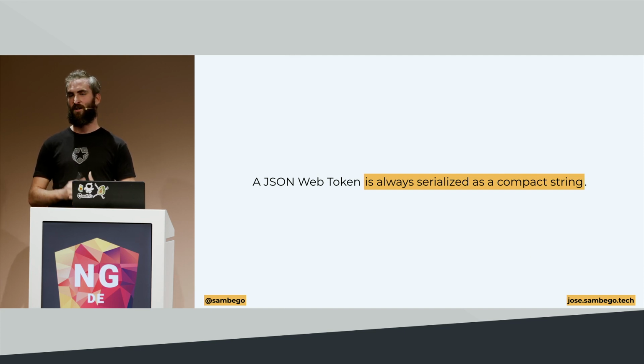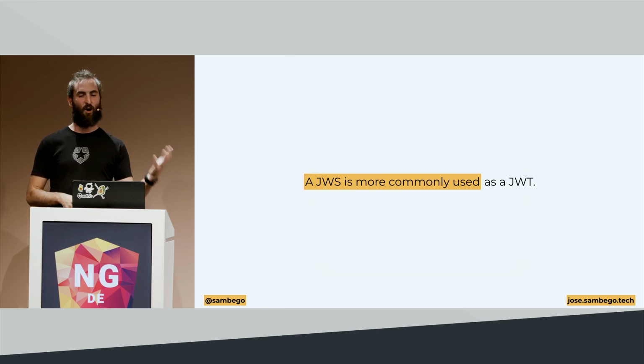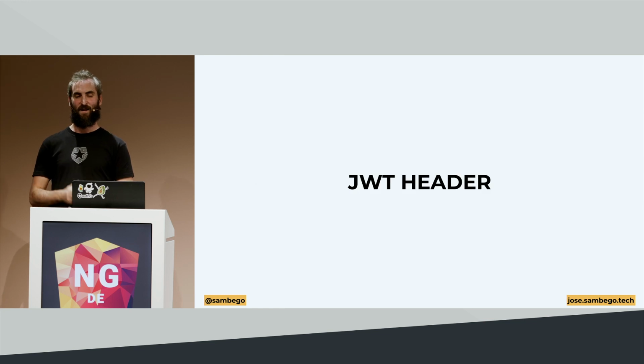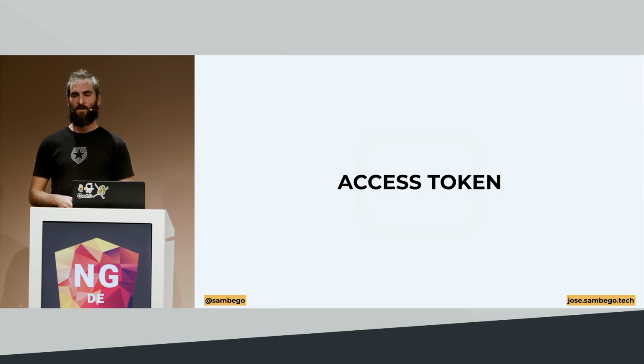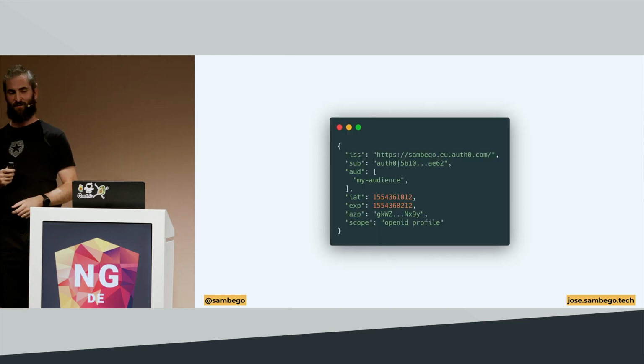You're never going to use that JSON object of these signatures or encrypted messages for JSON Web Tokens. It's always going to be that compact form. JWS is more common. Like I said, most of the time encryption is overkill, but you can do it if you want to. So let's look at some headers. A JWT header is exactly the same as a signature or an encrypted JWE, but it also tells you that I am a JSON Web Token. That's the only difference.